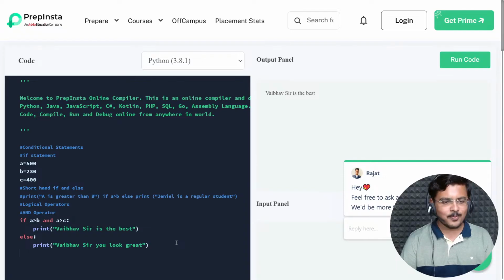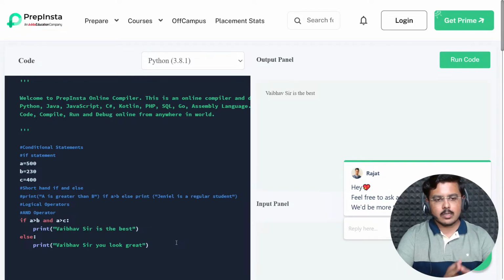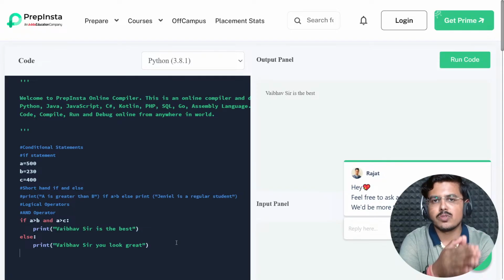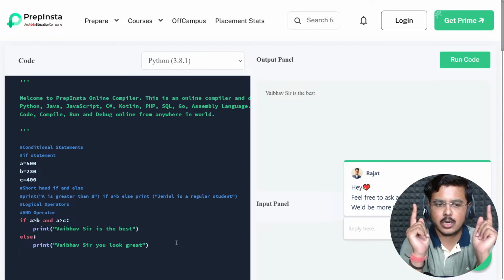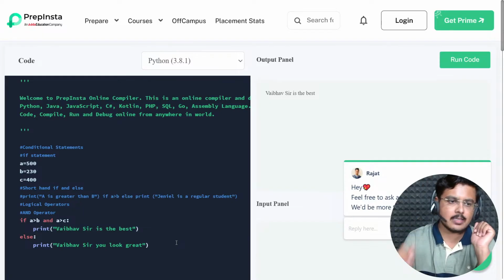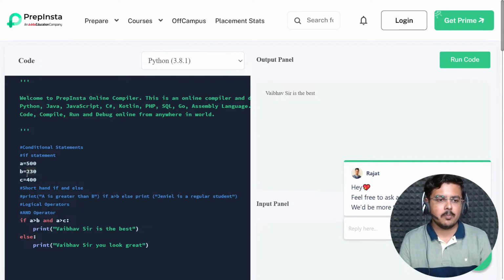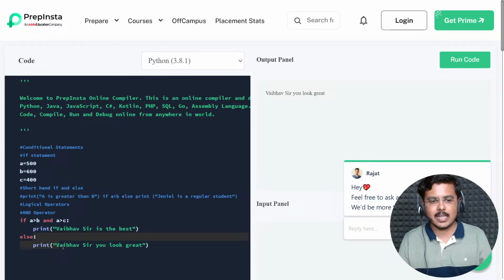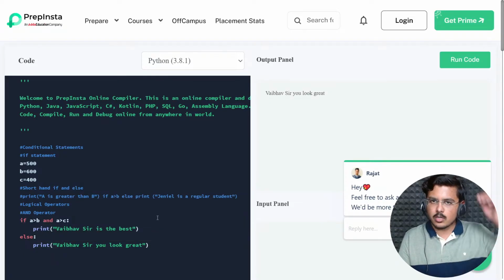Fine. Now, coming back. Primarily my point is that this is how you can use the AND operator. When both the conditions are true, only then this will execute. For example, had I made B 600, at that point of time, A greater than C would have been true, but A greater than B is false. Now in this case, else block should execute. Fine. So let's go ahead and try this. Vaibhav sir, you look great. See, else block is executing. So this is happening because one of the conditions is not true.